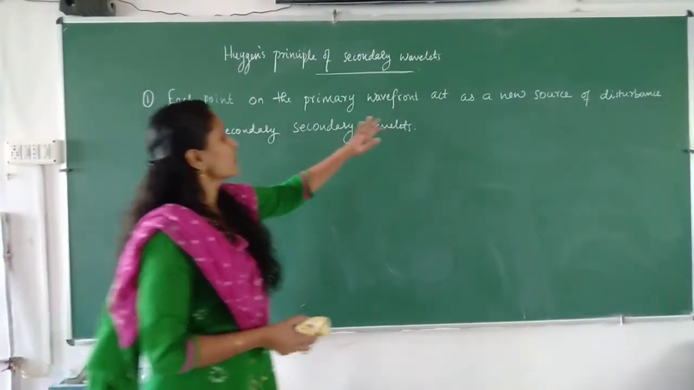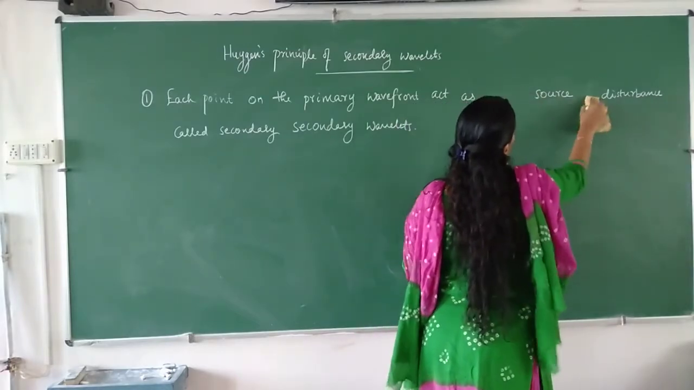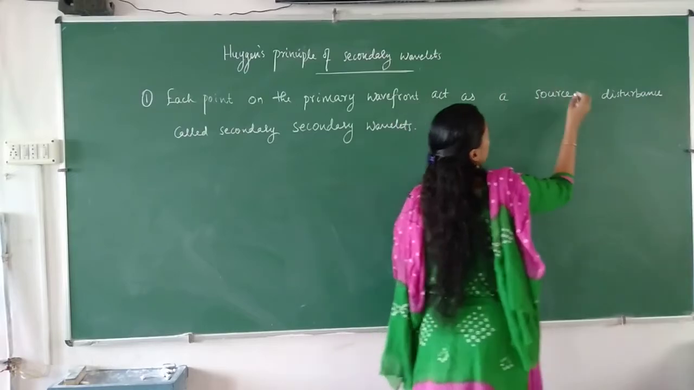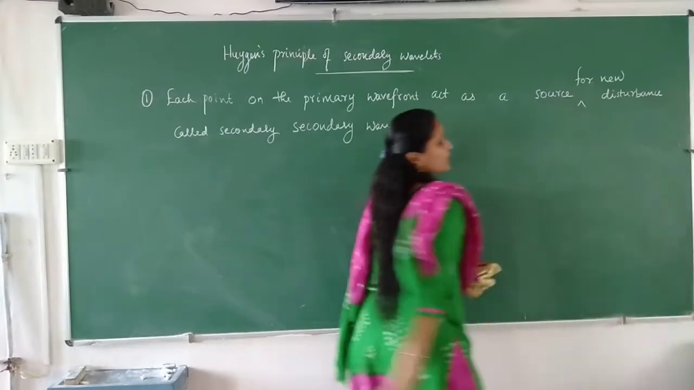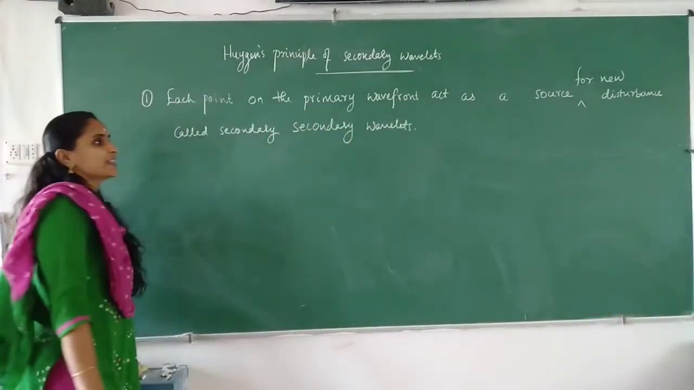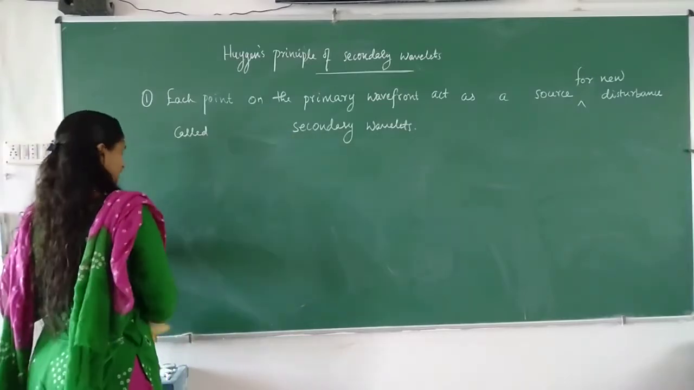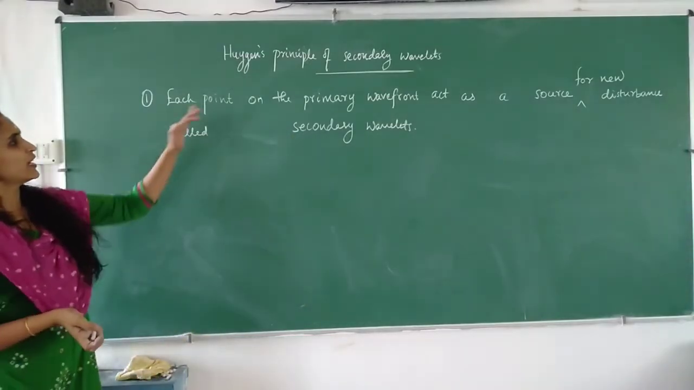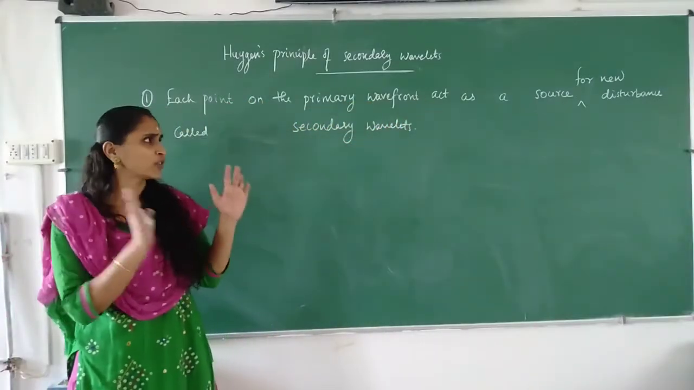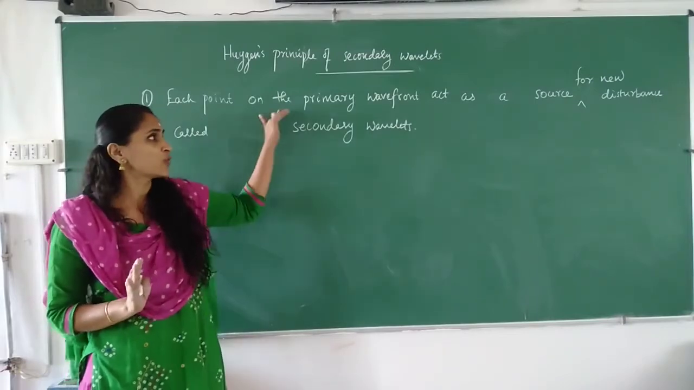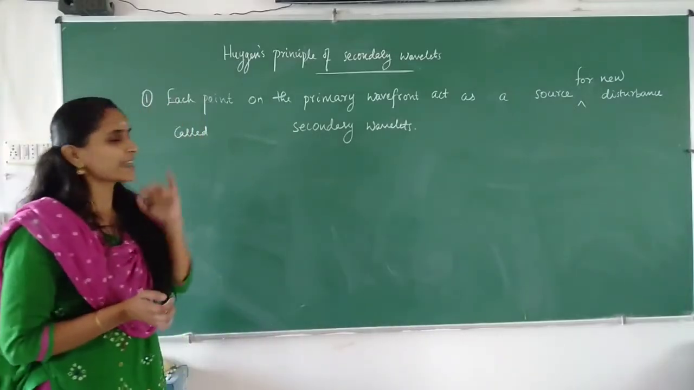So each point on the primary wavefront acts as a source for new disturbance, called secondary wavelets. Each point on the wavefront acts as a source for new disturbance called secondary wavelets.